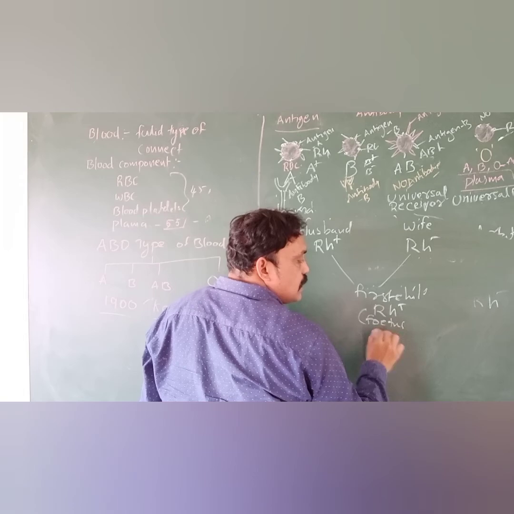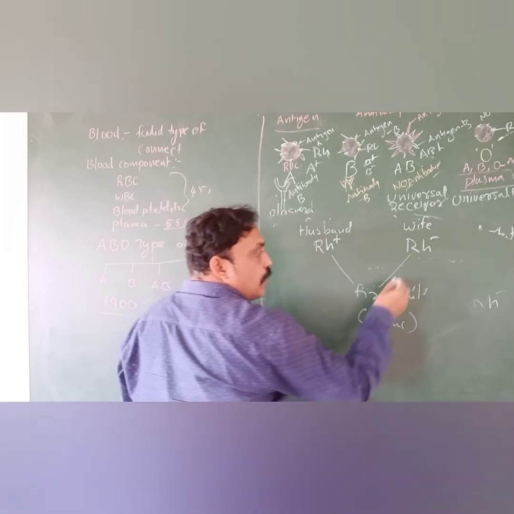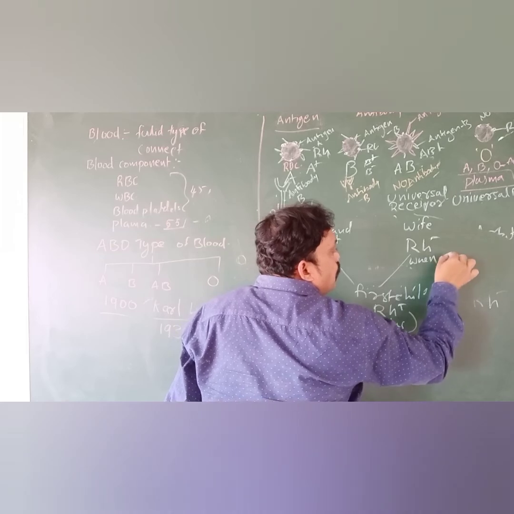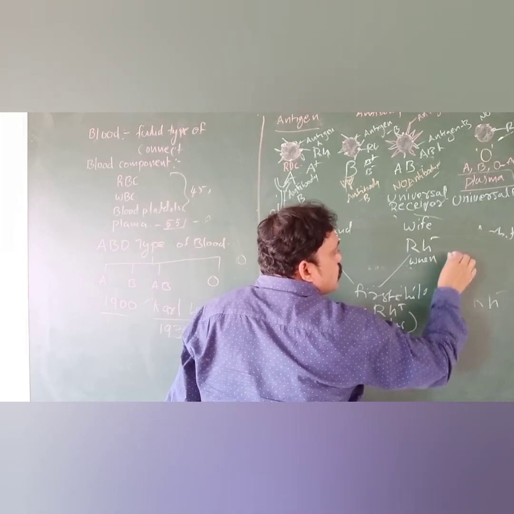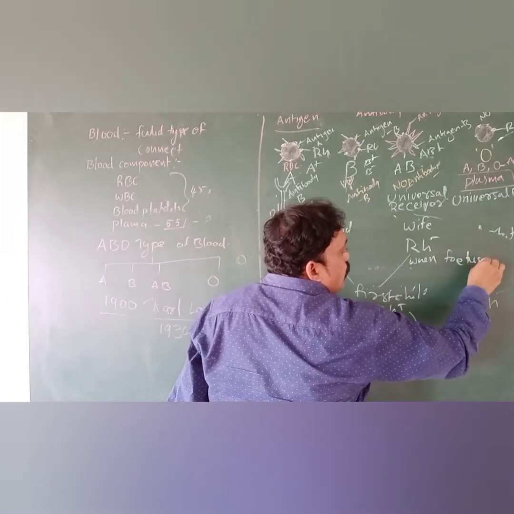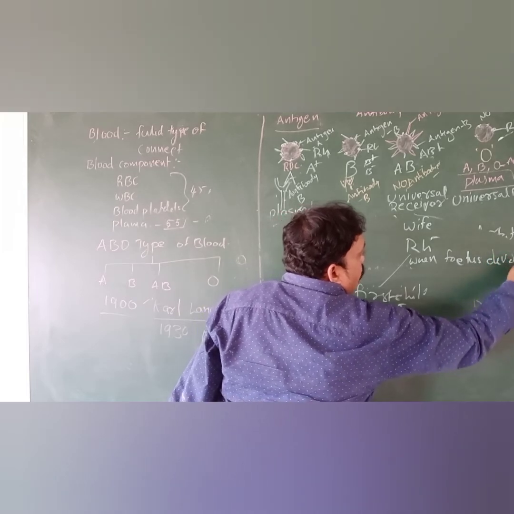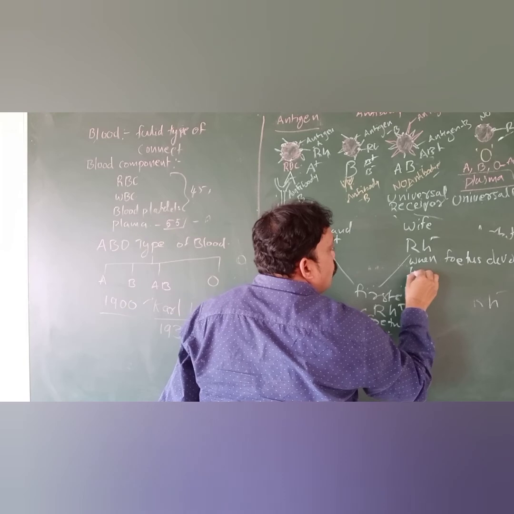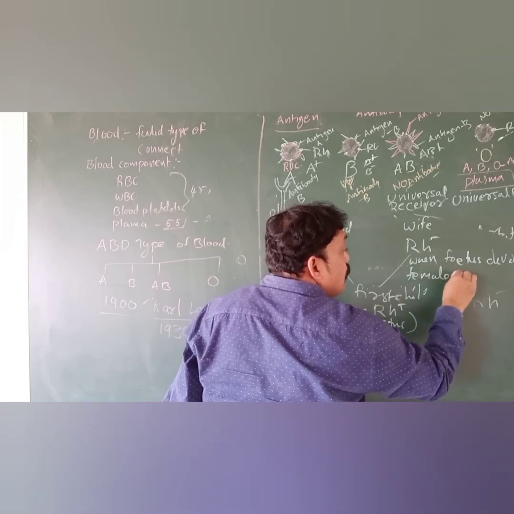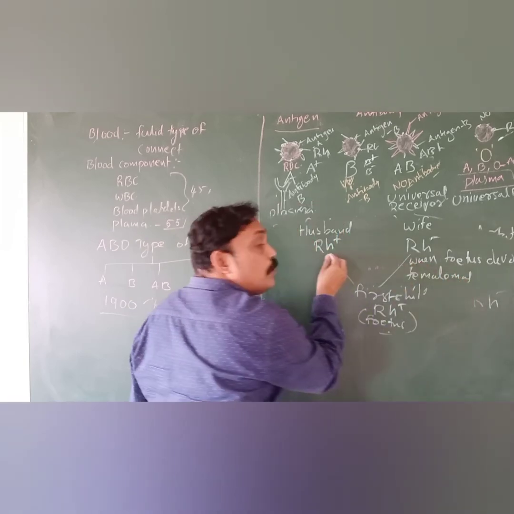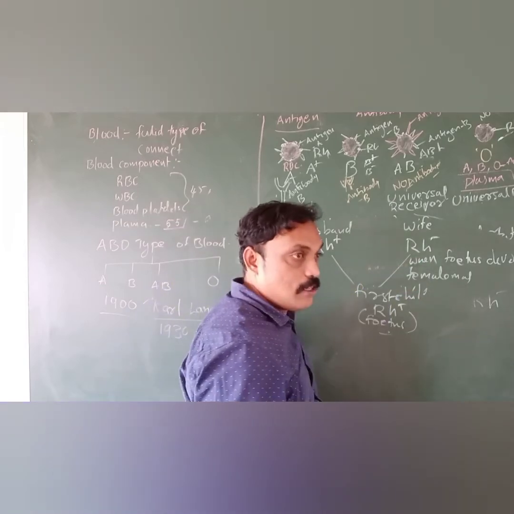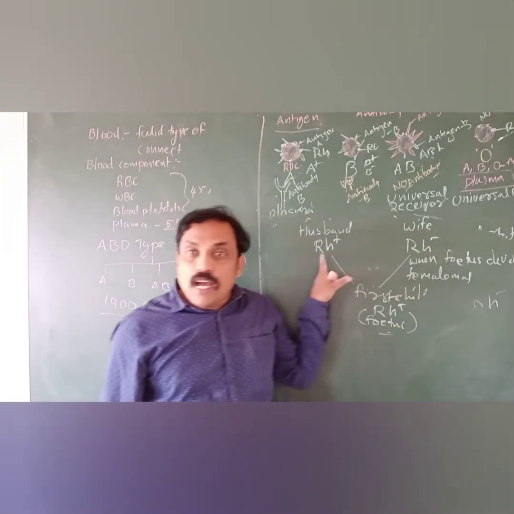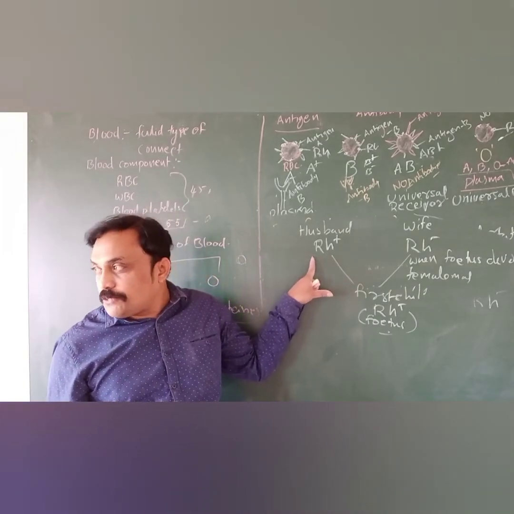Fetus means the baby developing in the female body. What happens in the female body? In the female body there is no RH factor. RH factor is absent in her blood. In the husband's blood, RH factor is there.